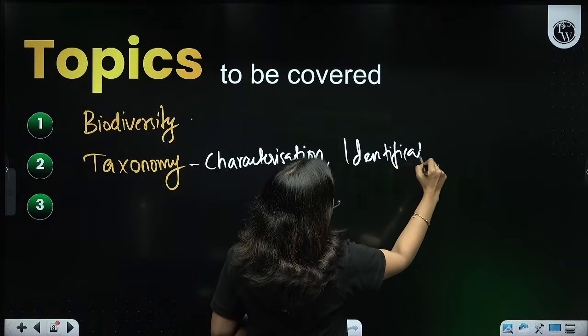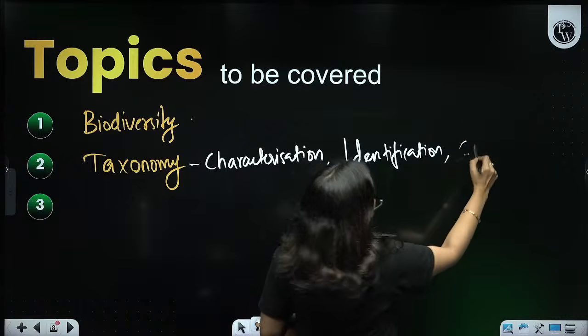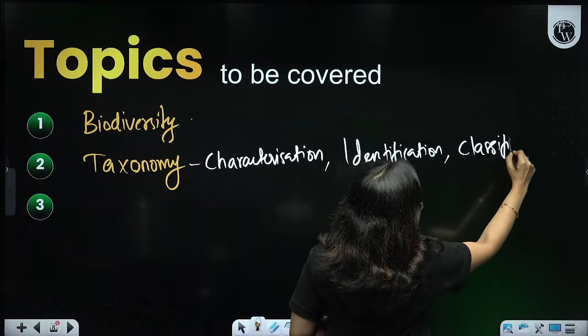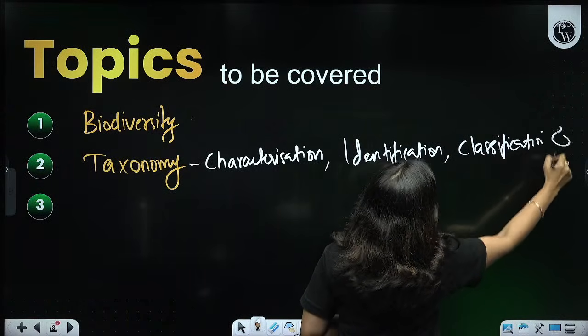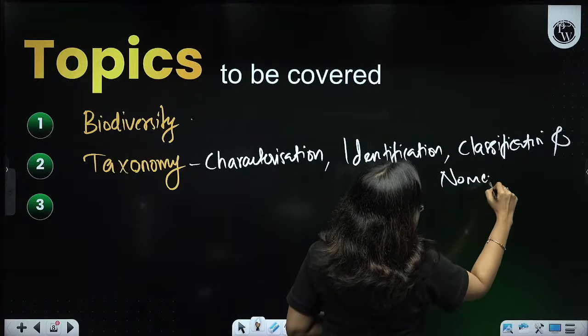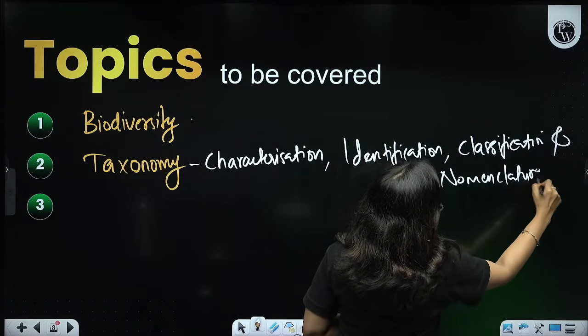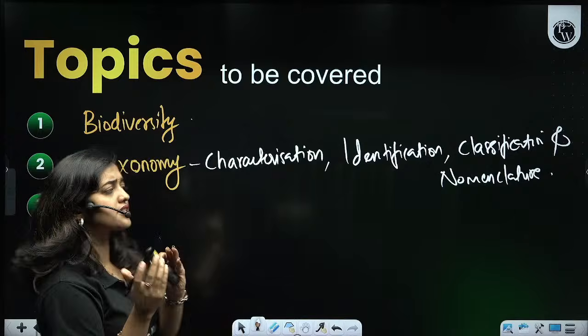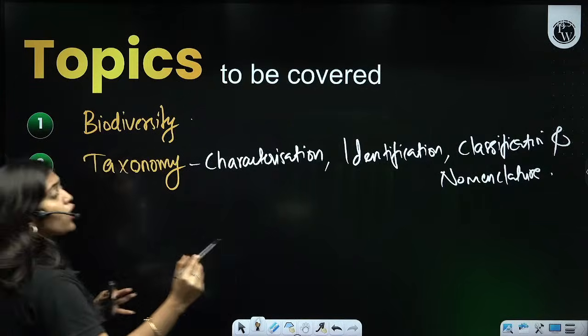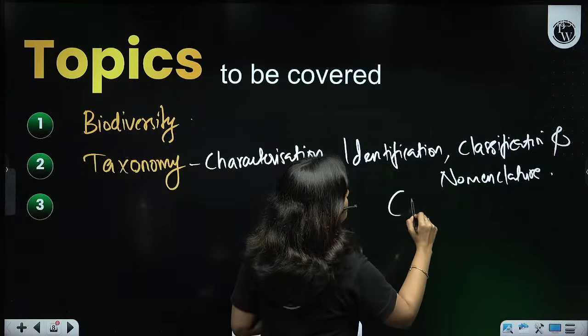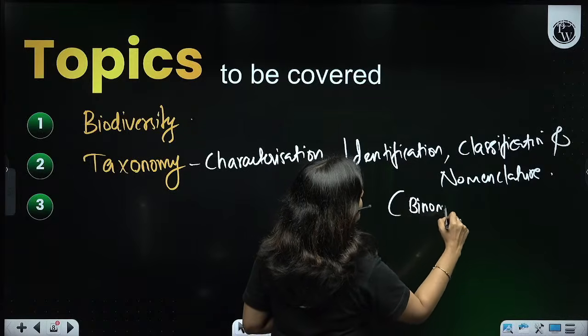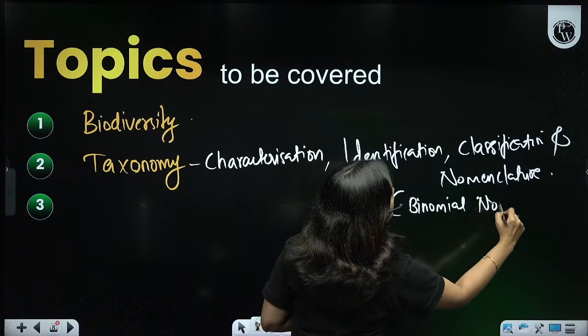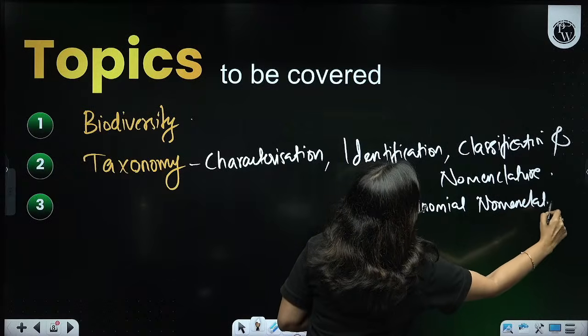Okay. Identification, classification, and nomenclature. It is a small chapter and we have to discuss only very few things. Along with nomenclature, we will be discussing binomial nomenclature too.